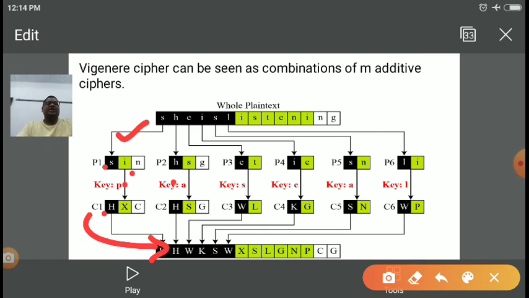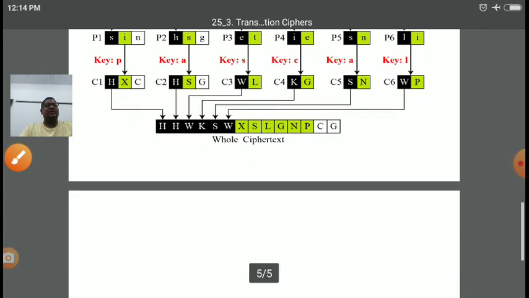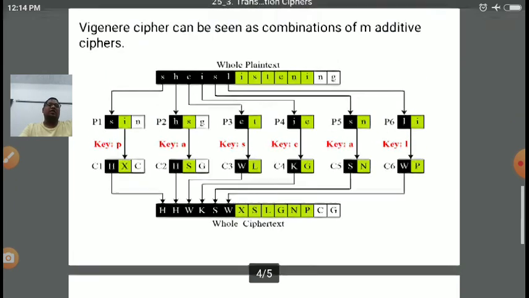So in this manner we can use the Vigenère cipher to convert plain text into ciphertext and again ciphertext into plain text. In the next lecture we will be learning some concepts about the Hill cipher.